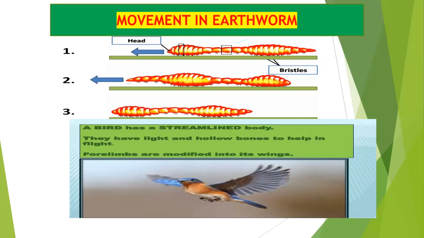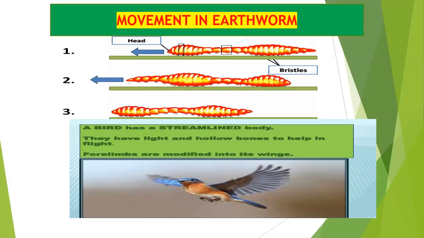Next, the longitudinal muscles of the front part of the earthworm contract and make it short. The bristles of the front part now grip the ground. At the same time, the circular muscles of the back part contract and make the back part of the earthworm's body long and thin. Lastly, the longitudinal muscles of the back part contract and make it short, pulling the back of the body forward. In this way, the earthworm completes one step of its movement and covers a very small distance.